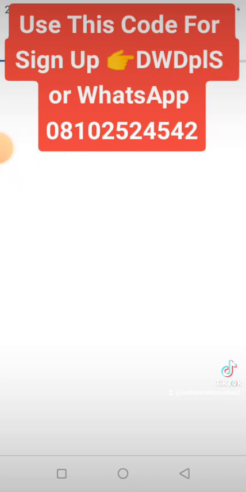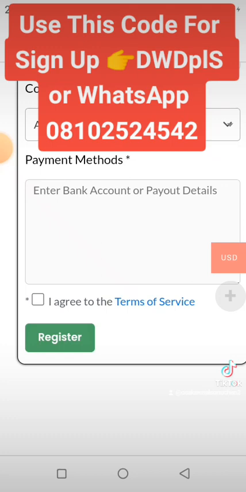Then you go ahead to make the payment of 1.5 and your account will be registered, and within 24 hours your account will be activated. But if you don't want to go through that process, all you need to do is use the WhatsApp number on the screen right there to send me a message on WhatsApp. I will sign you up immediately and also activate your account immediately without waiting for the 24 hours approval process.